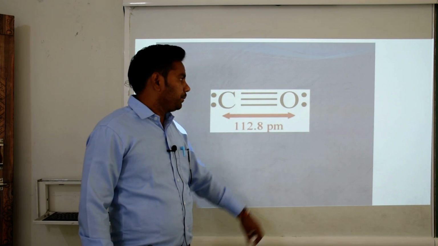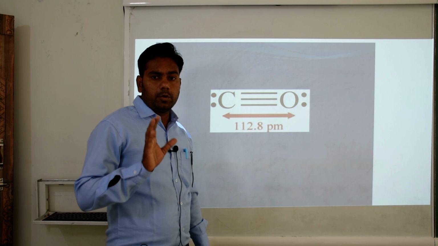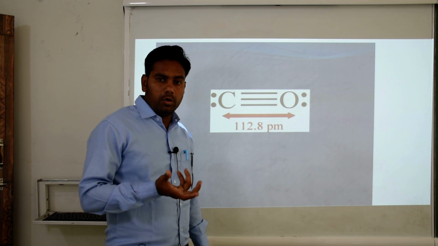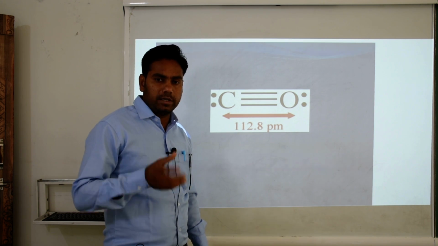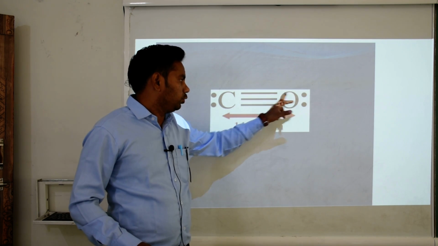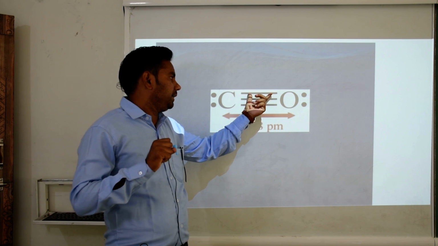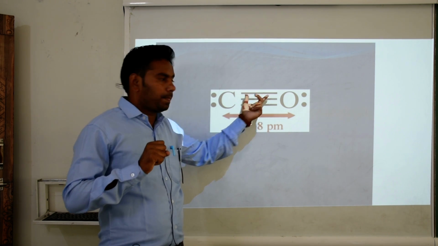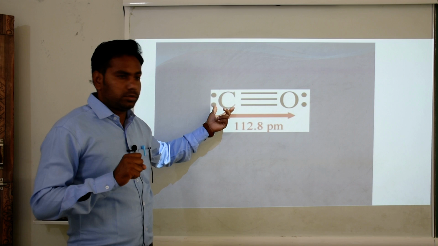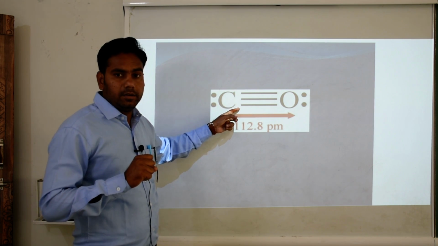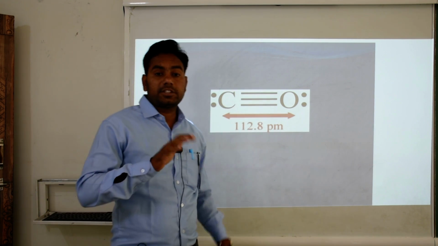How to determine? We know the total number of valence electrons in oxygen is 6, 1 2 3 4, 2 electrons are missing. So it means one bond is extra. Carbon has only 4 electrons, 1 2 3 4. Clear? But one more extra bond is there.